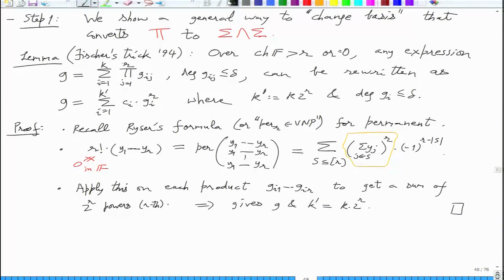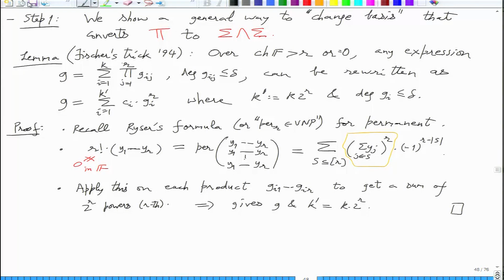Okay, so the cost is that the fan-in increases exponentially in r, but it is a simple exponential function.